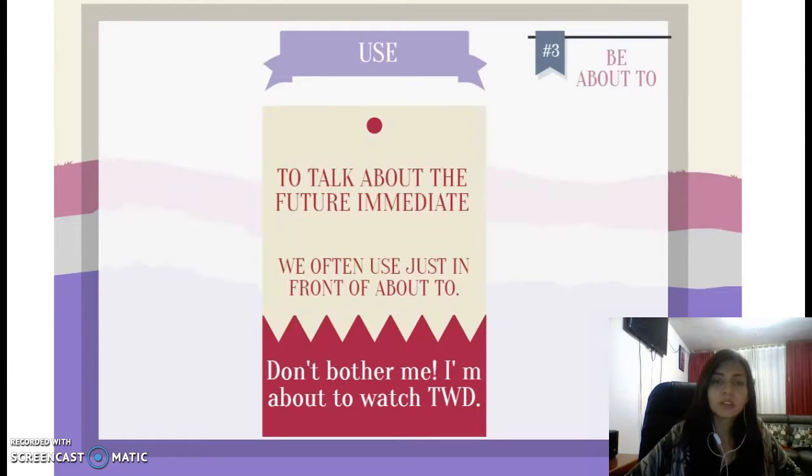So, the use of be about to. We use it to talk about the immediate future. We often use just in front of about to. For example, don't bother me, I'm about to watch TV. You are going to use be about to when there is something that is going to happen now. For example, if I'm watching TV and I know that The Walking Dead is going to be released or to be shown, I am going to say, don't bother me, I'm about to watch it.